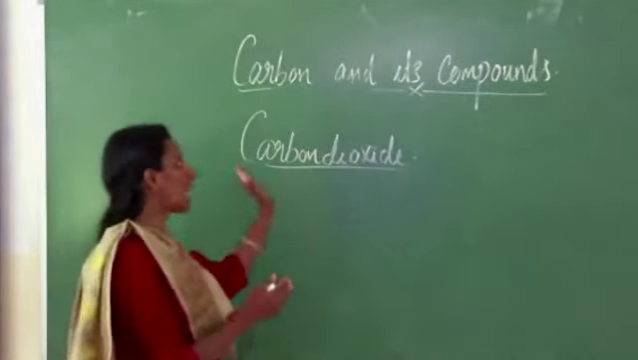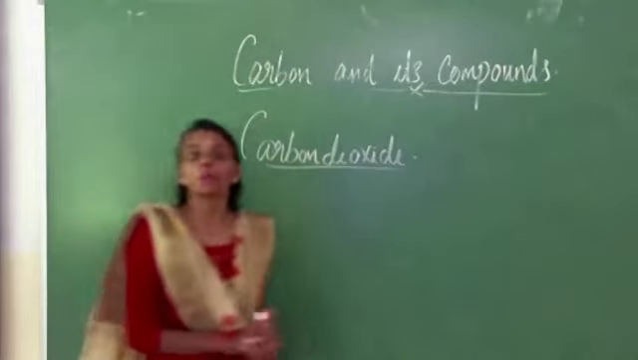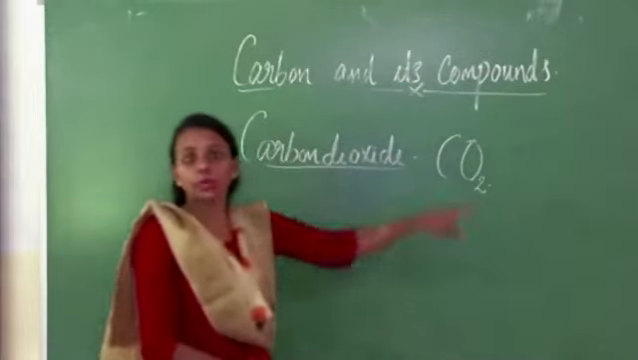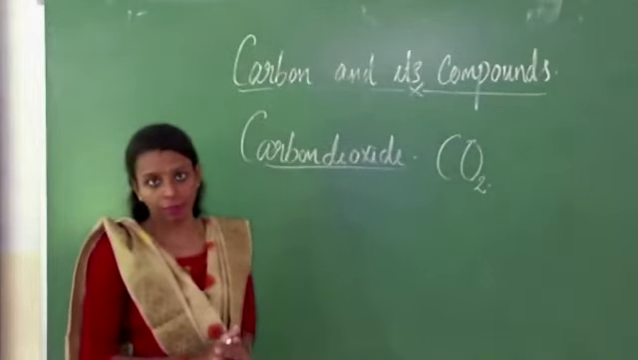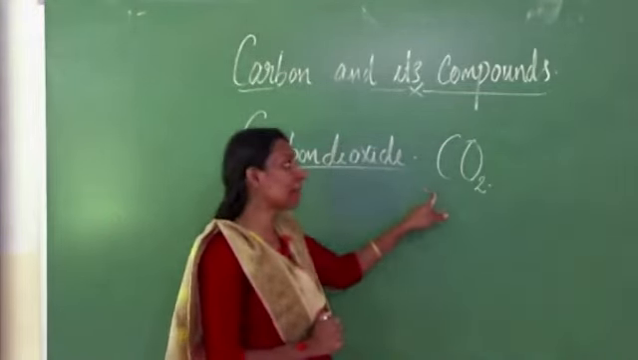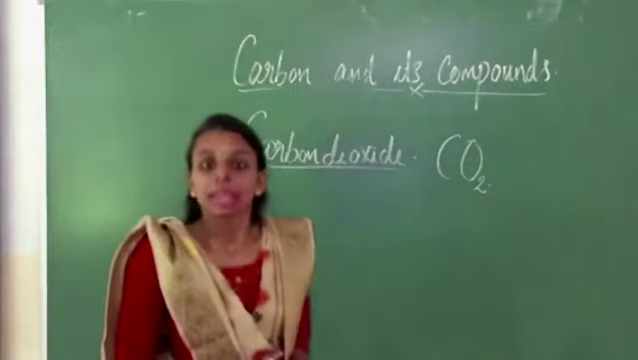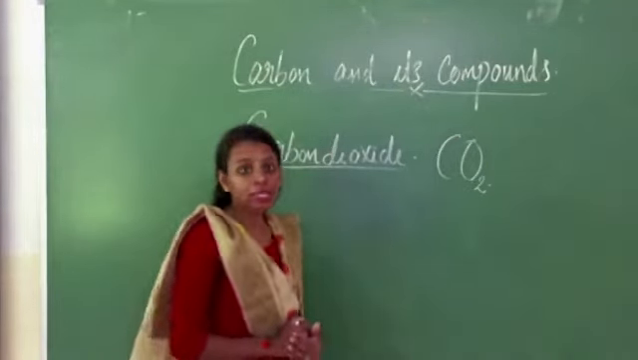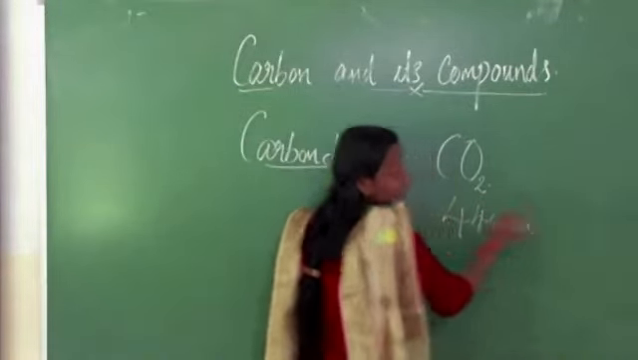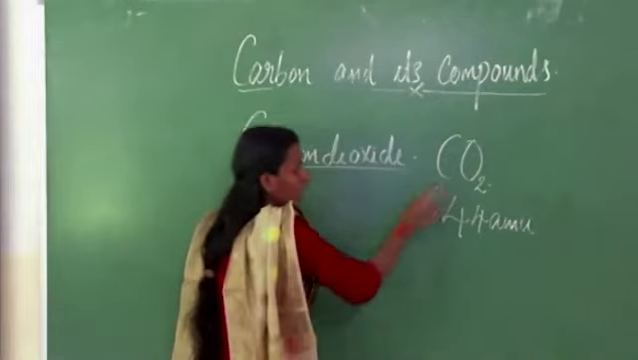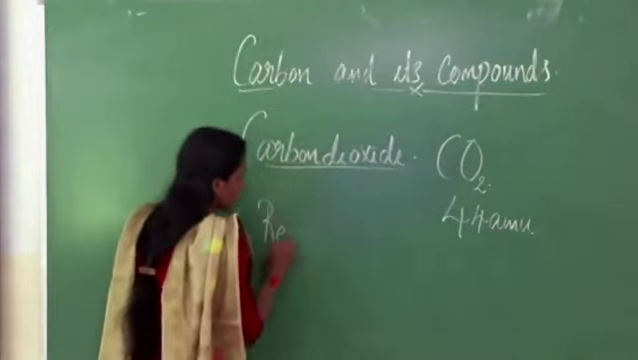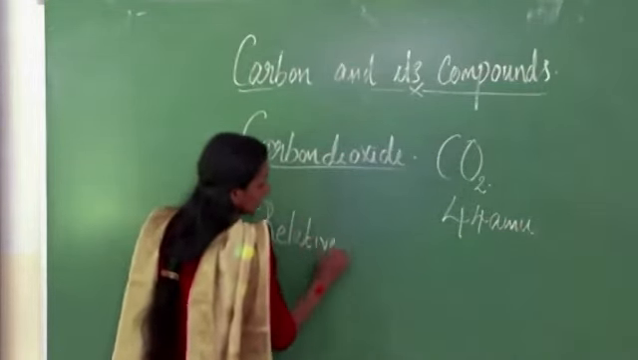Next we are discussing carbon dioxide. We know the formula of carbon dioxide, CO2. CO2 represents one molecule of carbon dioxide. That means one molecule of carbon dioxide contains one carbon atom and two oxygen atoms. The relative molecular mass of carbon dioxide is 44 AMU, that means atomic mass unit. We can find out the relative molecular mass of carbon dioxide here.